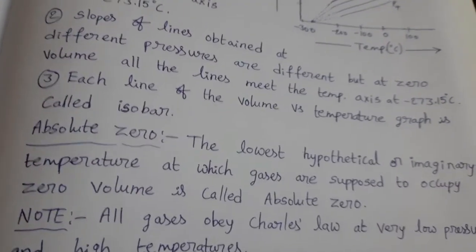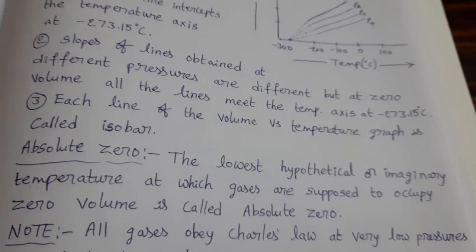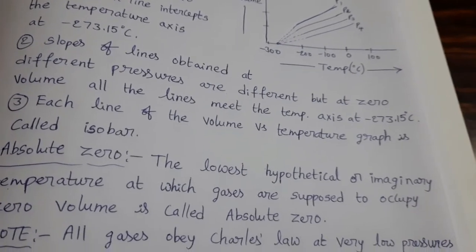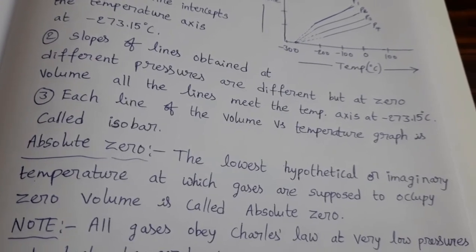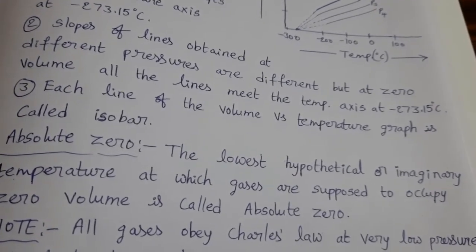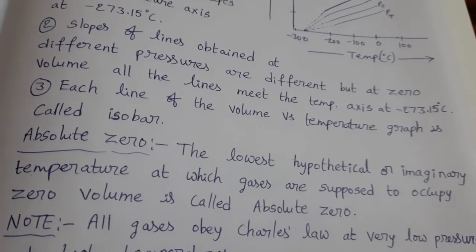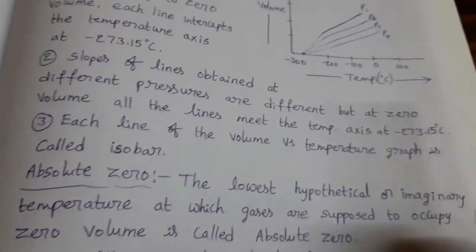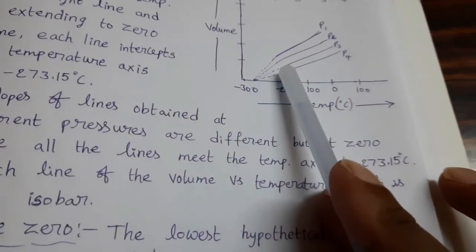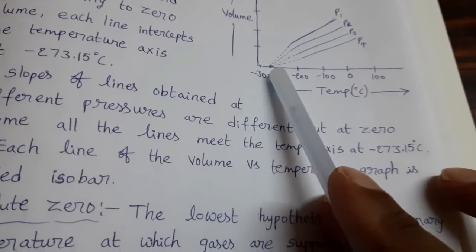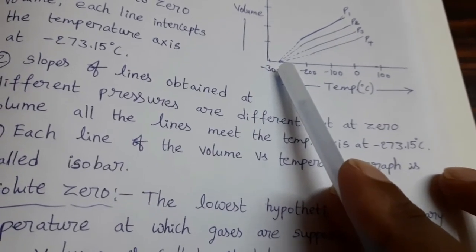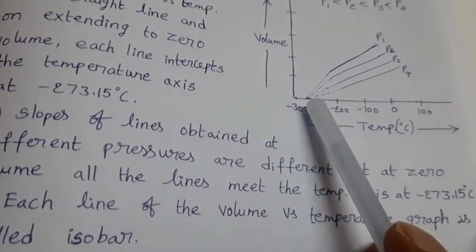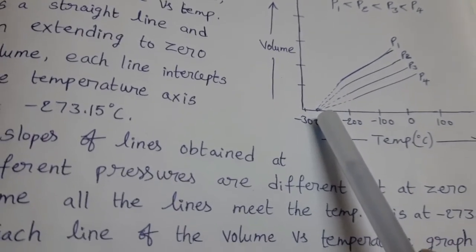And absolute zero: the lowest hypothetical or imaginary temperature at which gases are supposed to occupy zero volume is called absolute zero. If we extend these lines, they touch the temperature axis at minus 273.15 degrees Celsius. At this temperature, volume is zero.